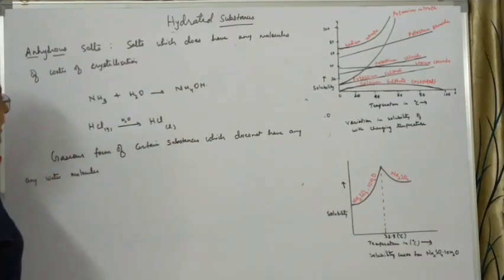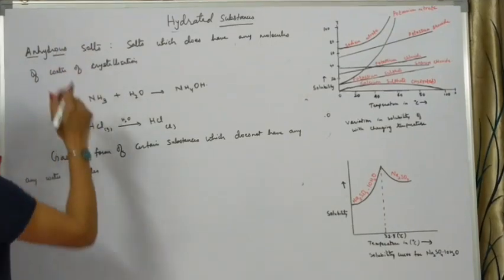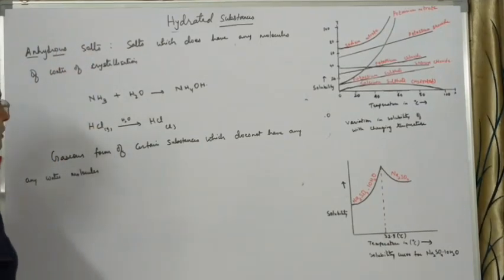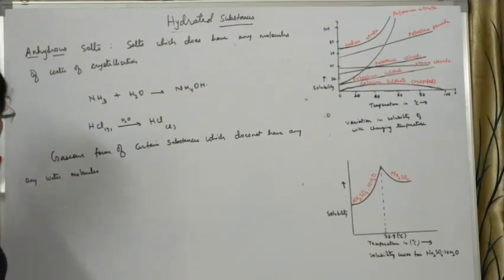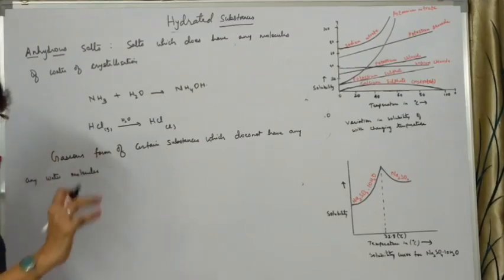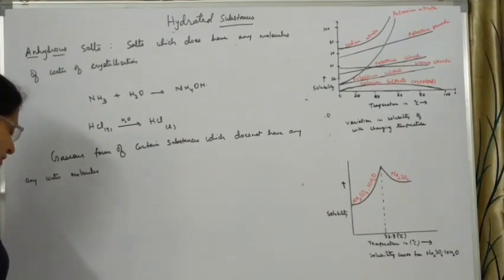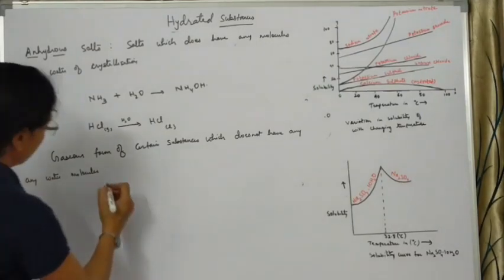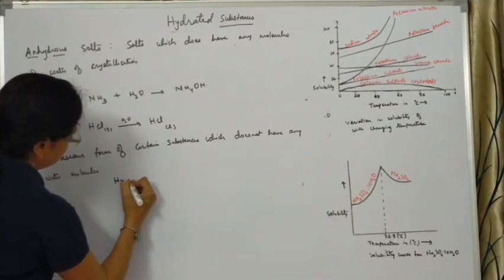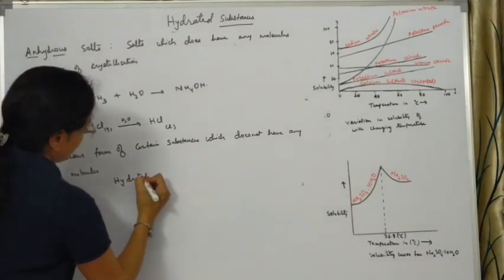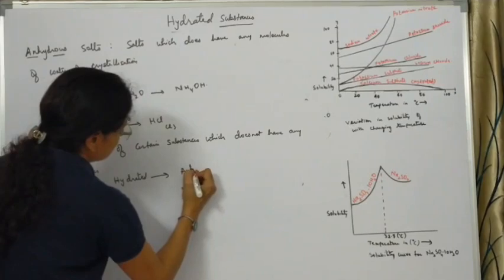So the term anhydrous is applicable to salts, and at the same time it is also applicable to certain gases which do not contain any water molecules. Basically, anhydrous means substances which do not have any water molecules. Now suppose a substance has been hydrated and contains some water molecules, how can we convert it into anhydrous?